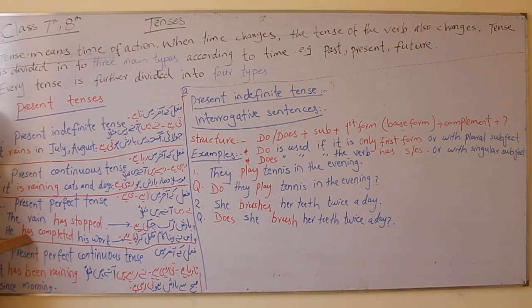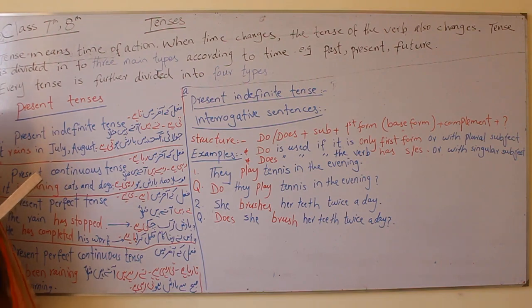For example, has is used with singular subject and have is used with plural subject, like I have, we have, you have, they have. And he has, she has, it has, my brother has. Singular has, plural subject have.